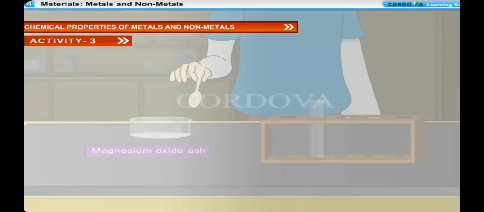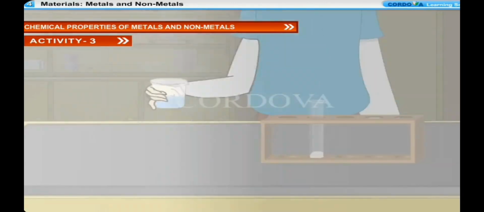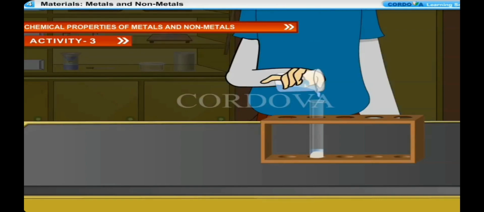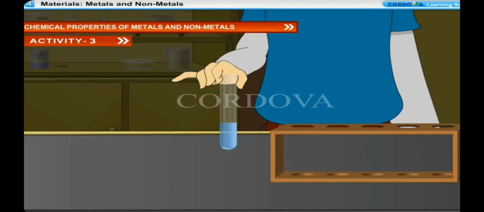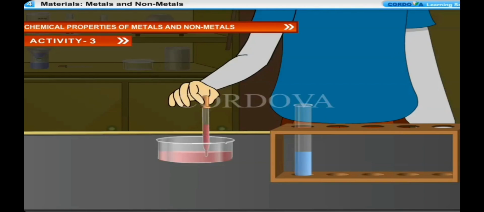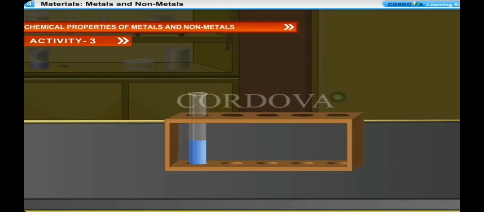We put this magnesium oxide ash in a boiling tube. Add a little water and shake it. We find that magnesium oxide dissolves in water partially. We now add some red litmus solution to the boiling tube and observe the change in color. Observation. We see that red litmus solution turns blue. This shows that magnesium oxide is basic in nature because only basic substances turn red litmus blue.